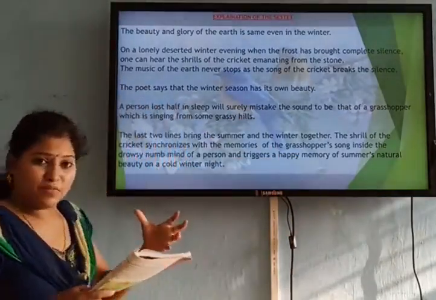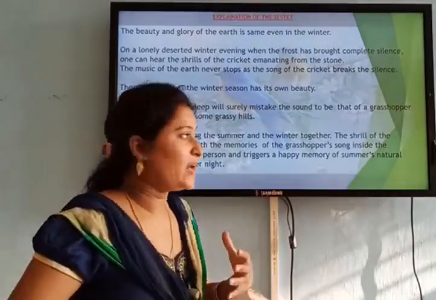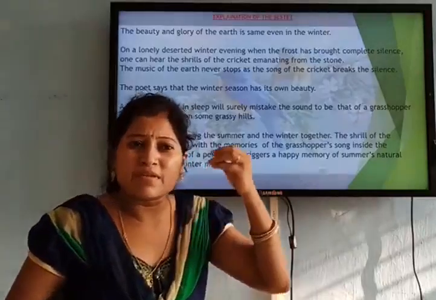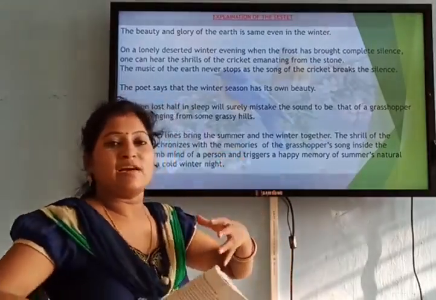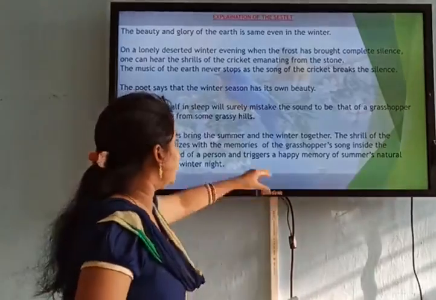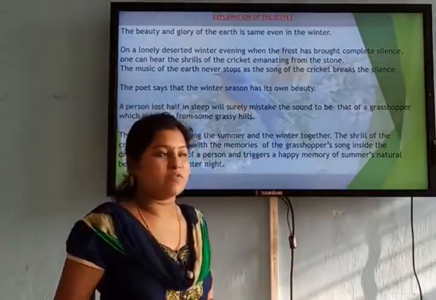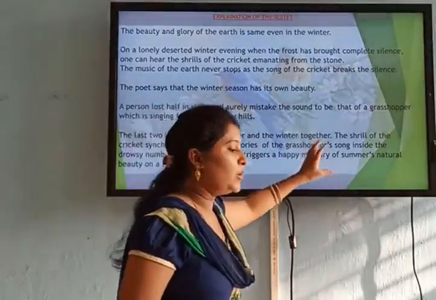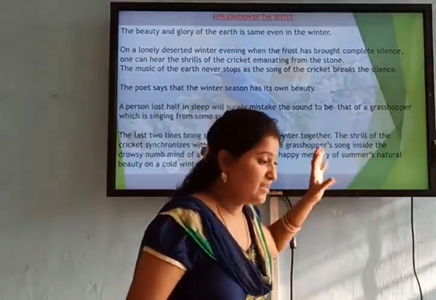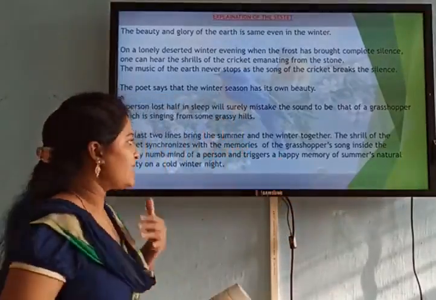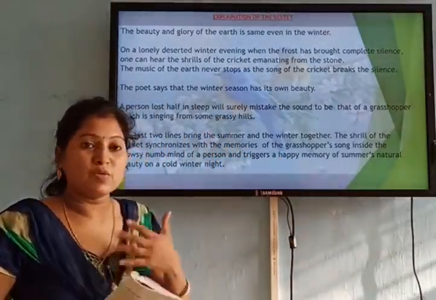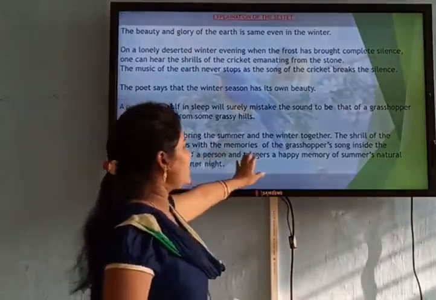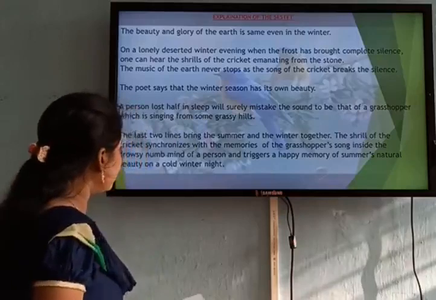And this way, in this cold chilling weather, he feels that the happy memories of the luxuriant summer are triggered by the song of the cricket, and on this lonely winter evening he feels as if he is enjoying the beauty of the luxurious summer season. So it triggers a happy memory of summer's natural beauty.